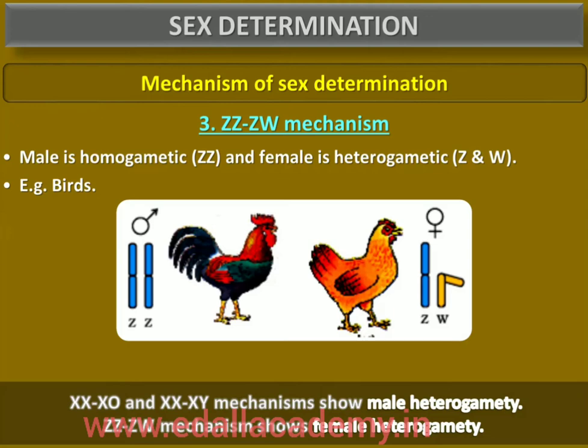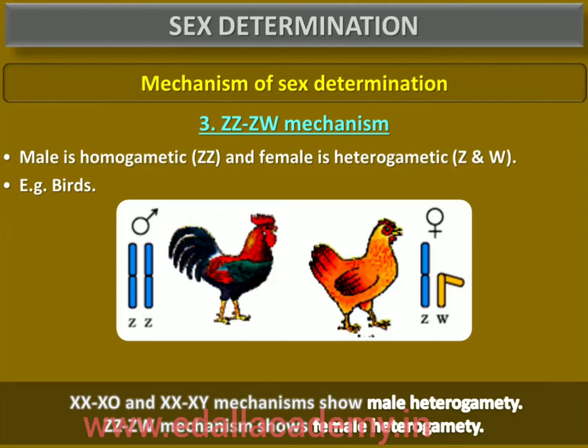The two different sex chromosomes of a female bird have been designated the Z and W chromosomes in order to distinguish from the mechanism of sex determination described earlier. While males have a pair of Z chromosomes besides autosomes, the females have one Z and one W chromosome in these organisms.